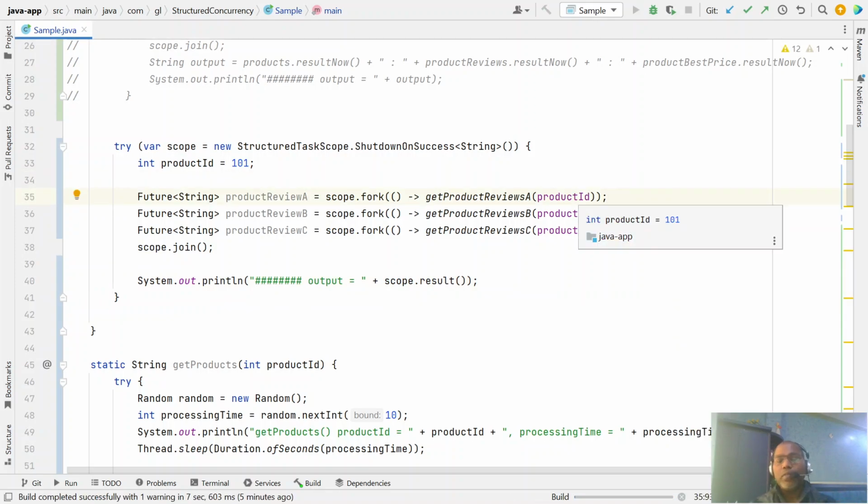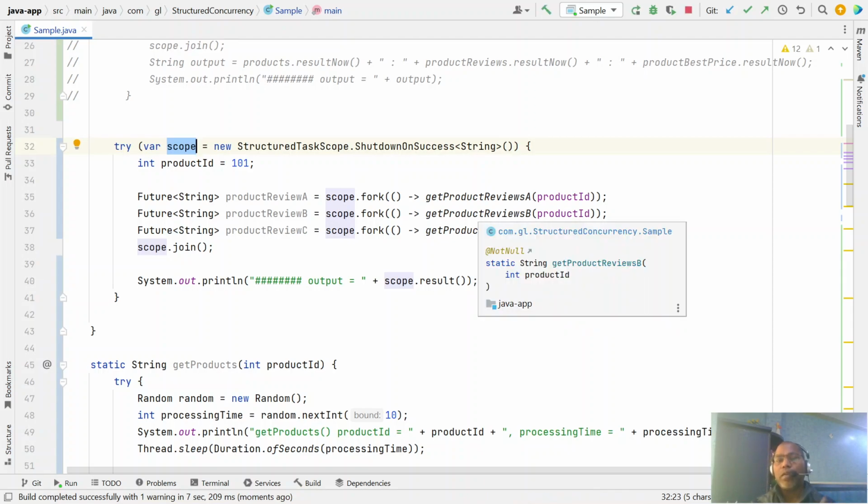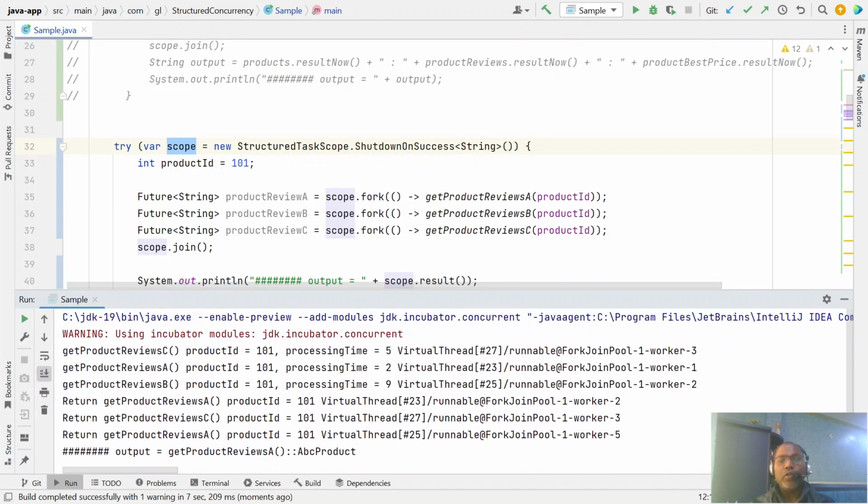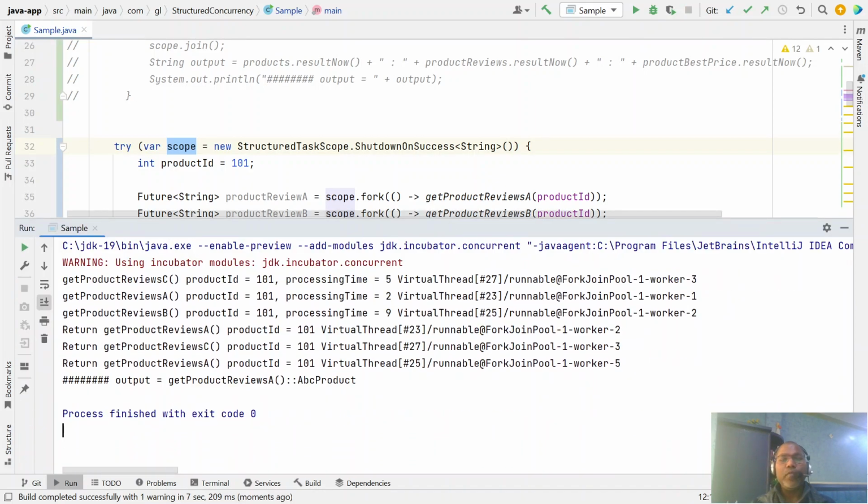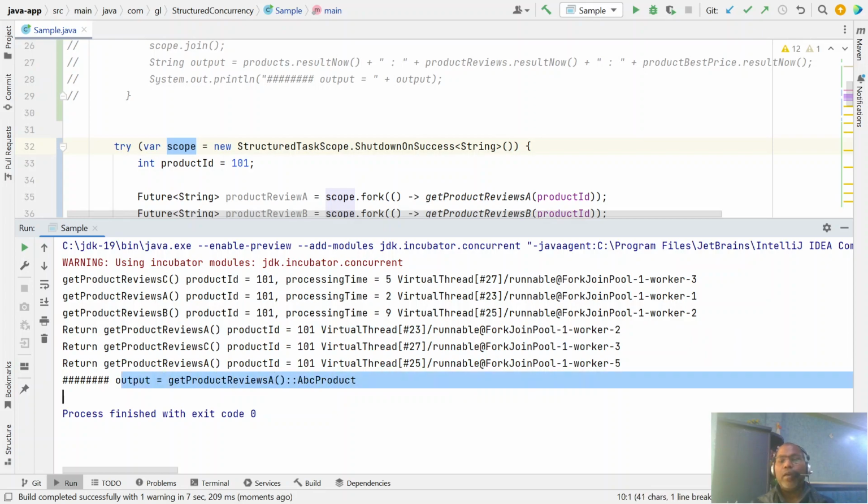The scope object completely handles the life cycle of all your concurrent subtasks. You notice we have three review systems, C, A, B, started and all are done, but I am getting the result from A and the rest are automatically cancelled.